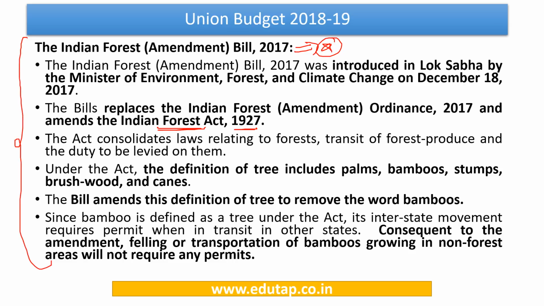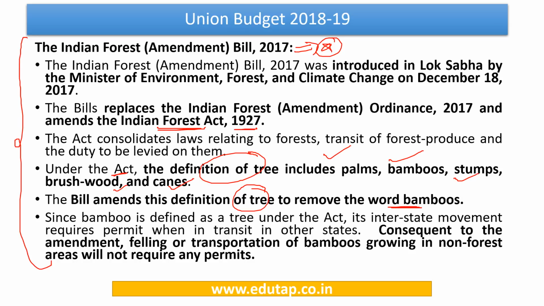Under this act, there's a definition of tree which includes palms, bamboos, stumps, brushwood and canes. After this amendment, they're amending this definition of tree and removing the word bamboos. So from now onwards, bamboo would not be categorized as a tree.